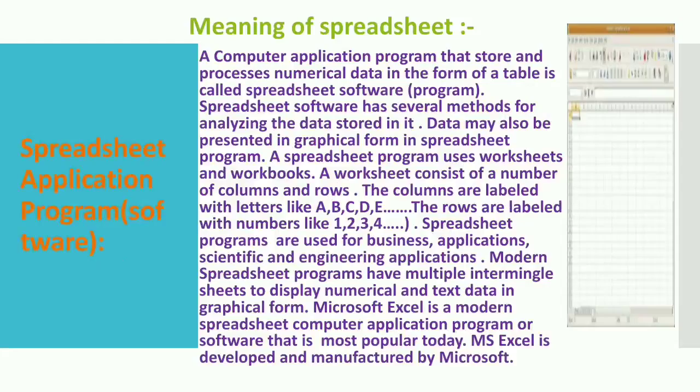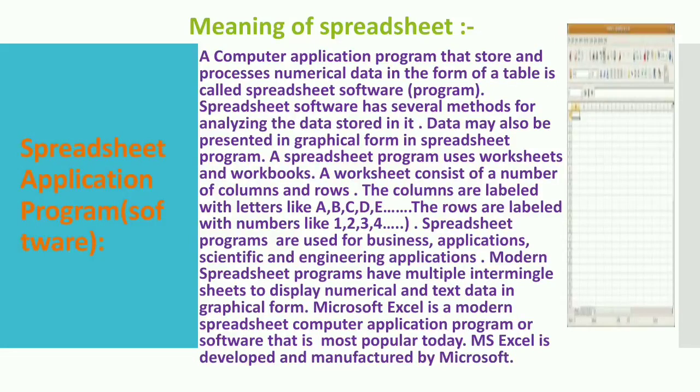First of all, what is a spreadsheet and what is the meaning of spreadsheet? A computer application program that stores and processes numerical data in the form of a table is called spreadsheet software. A spreadsheet has several methods for analyzing the data stored in it. Data may also be presented in graphical form in a spreadsheet program.